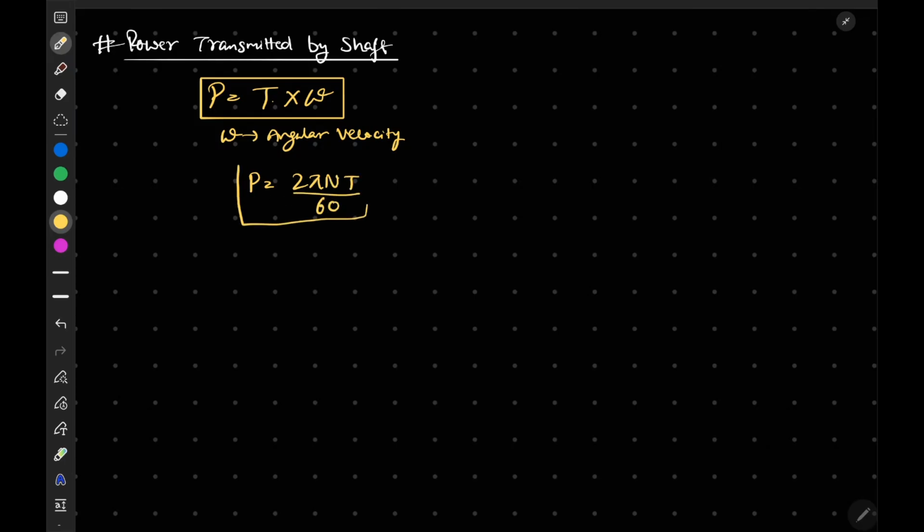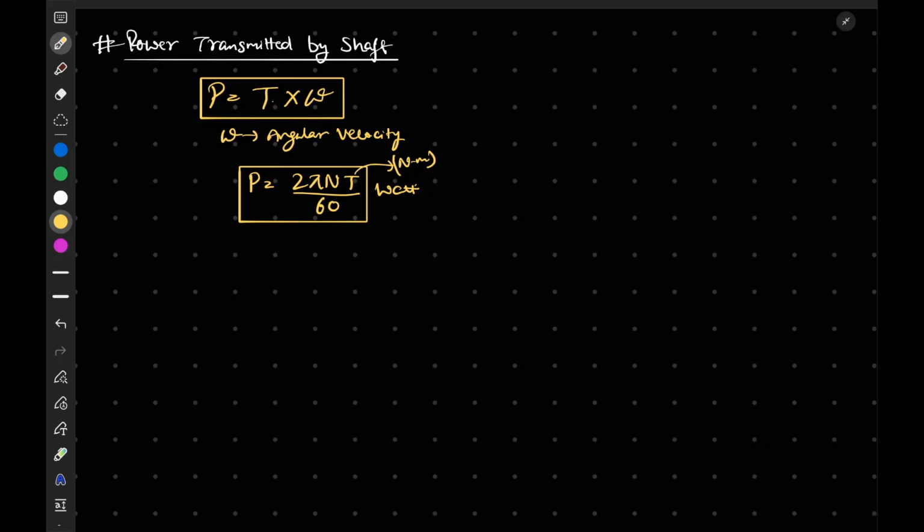This is the widely used formula. It generally gives power in watts, and of course T is in newton meter, then we get the result in watts. So this is our formula of power.